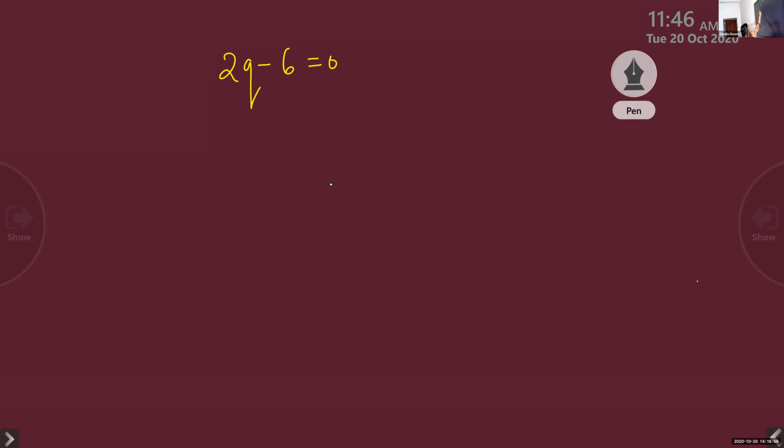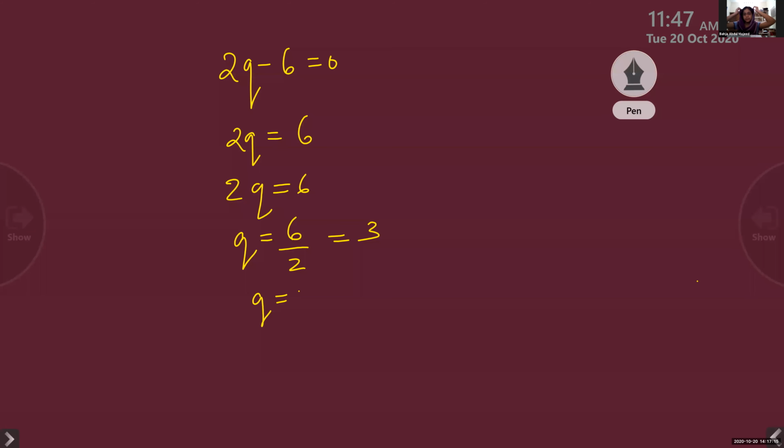Q is equal to 3 because 2q is equal to positive 6, isn't it? Negative 6 will become positive, 0 plus positive 6. So 2q is equal to 6, and q is equal to 6 by 2, equal to 3. So we'll get q is equal to 3. And next question was 2q plus